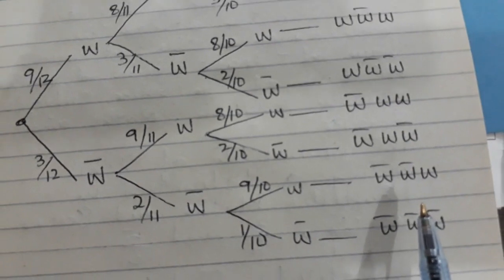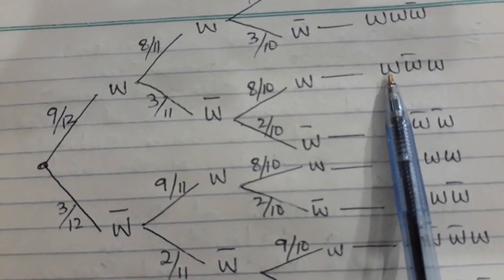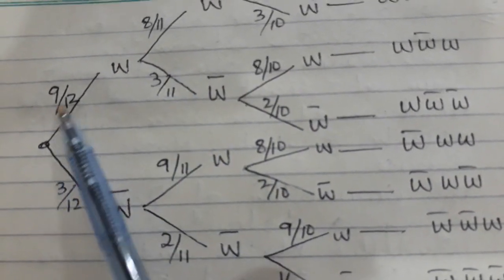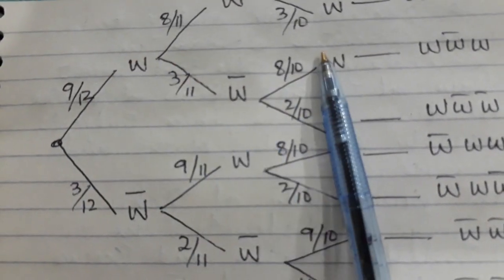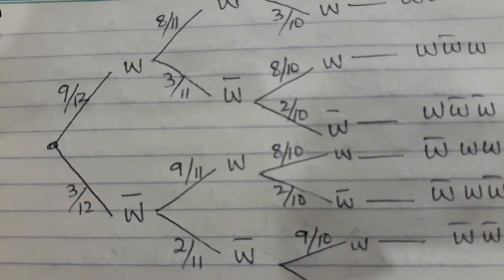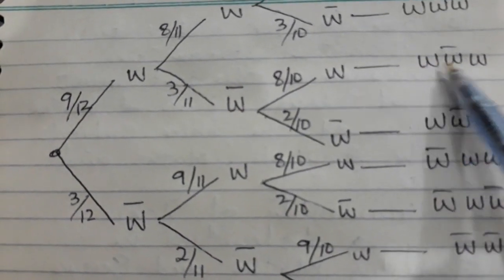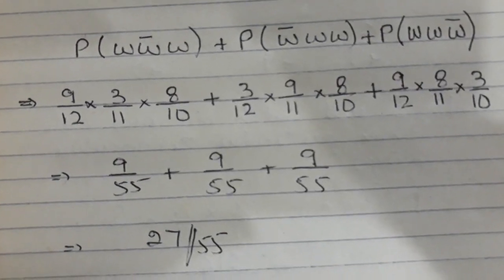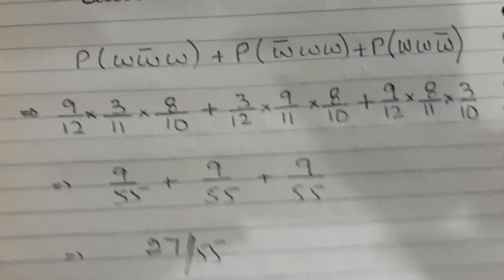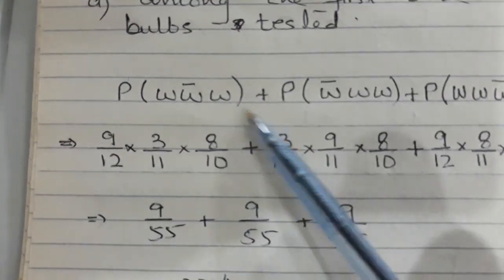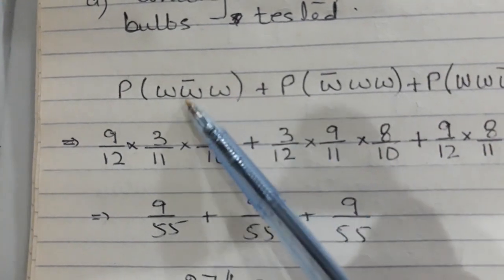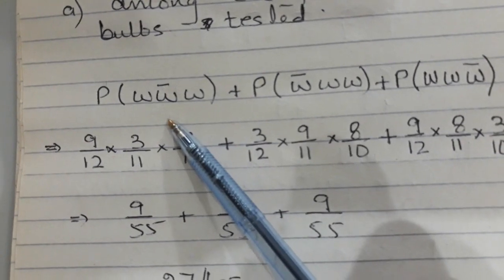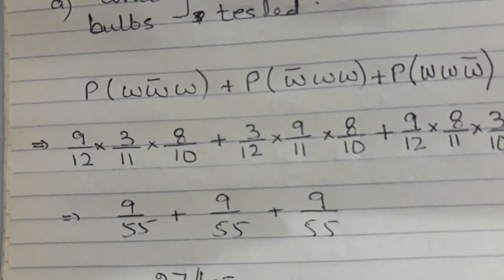So it is this branch, you can notice. It is 9 over 12, 3 over 11, 8 over 10. So I'm multiplying these probabilities to get the answer for these 2 working bulbs. This is how I have filled up all the probabilities along the branches. I am multiplying and then putting a plus sign, because I'm saying this case or this case or this case. In all 3 cases, I will have 2 working and 1 not working.